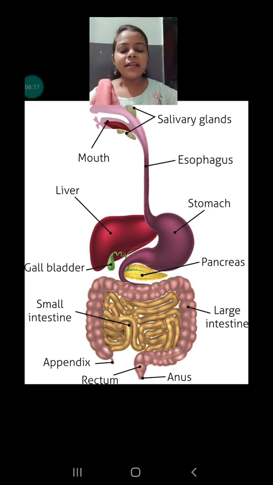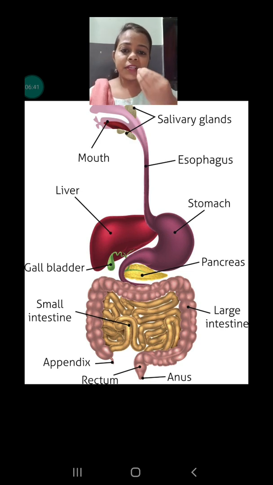Okay, now let's see the digestive process. Okay, what is digestion? Digestion is a process in which the food is broken down into smaller parts so that our body can absorb it, and the undigested food is thrown out with the help of the anus. Okay, let's see this whole process in short.